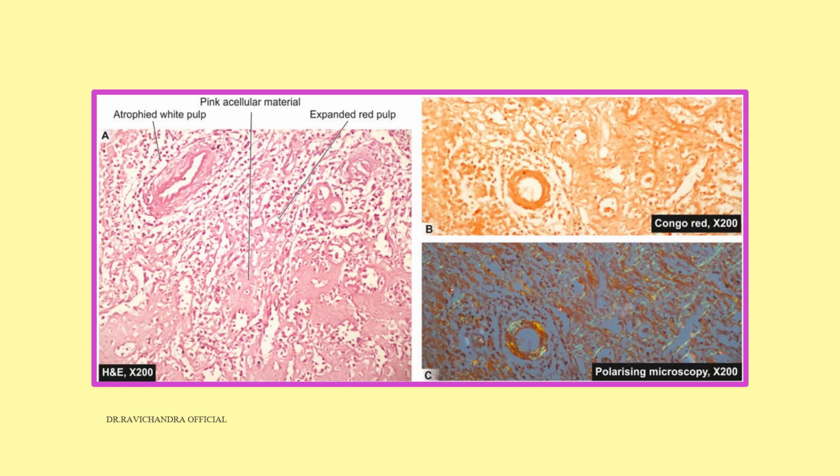The amyloid will be a pink, acellular, homogeneous, amorphous, extracellular, proteinaceous, eosinophilic substance. It can be stained with Congo red, and it stains red with Congo red. Under polarized microscopy, it will show apple green birefringence, which is the characteristic feature of amyloid.